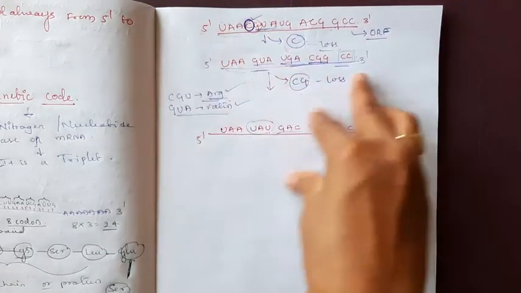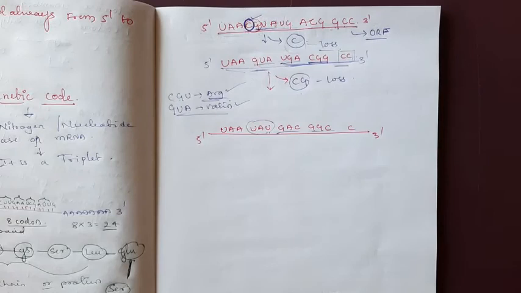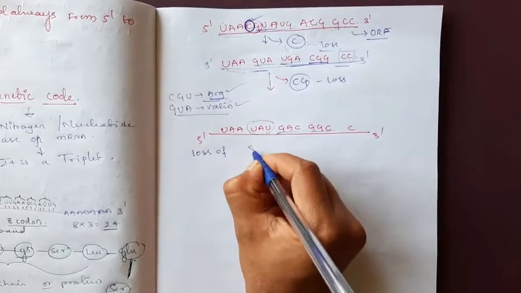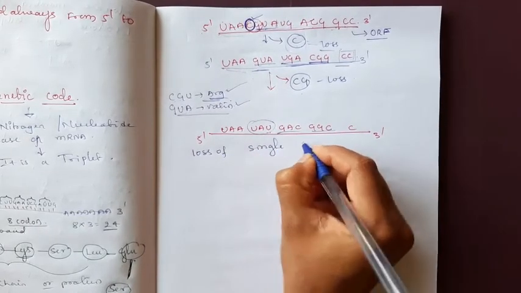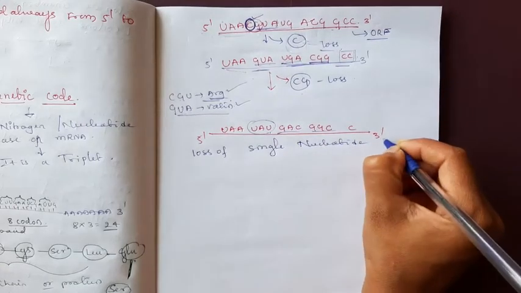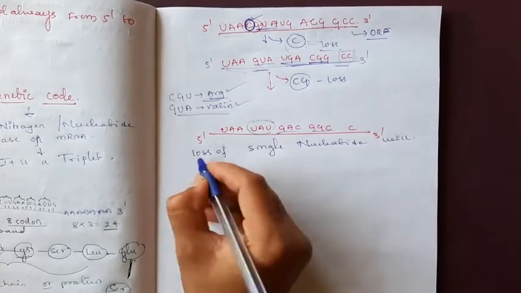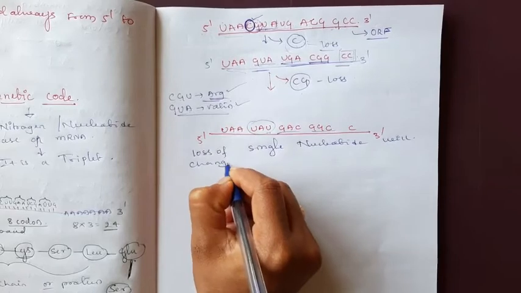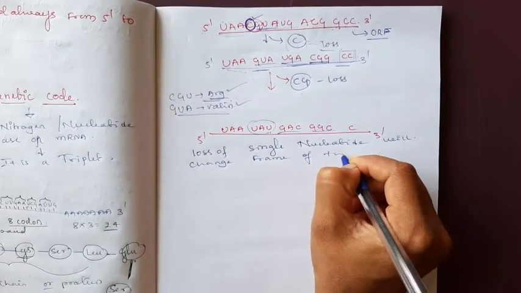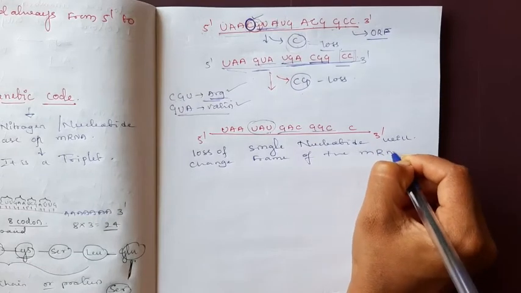Okay, this is all about the loss of a single nucleotide. Loss of a single nucleotide will change the frame of the mRNA.